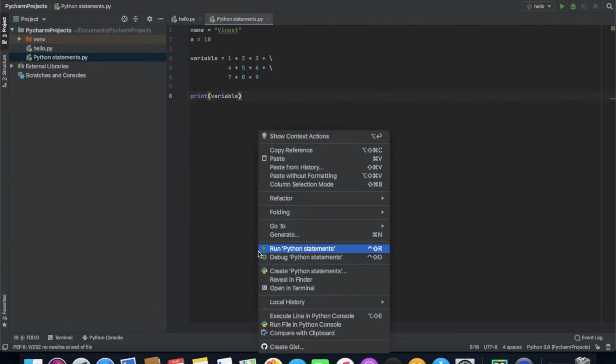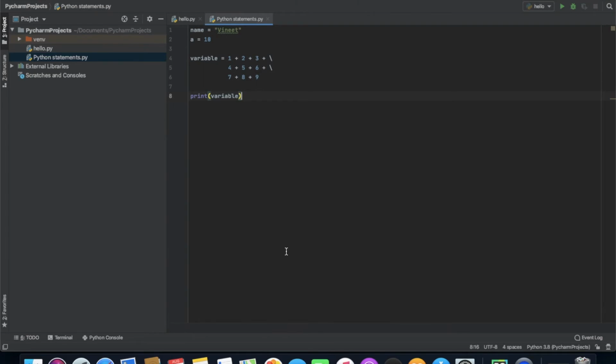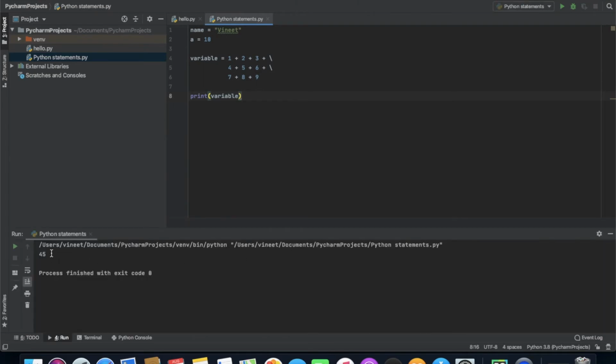So you know there are two ways from where you can run these statements. From the terminal, you can go into the terminal and provide the directory in which you have saved this file, and you can simply run python space python statements.py and you can run your file. And there is another approach, by right-clicking on your trackpad, and you can just simply run this command, run python statements. So as you can see, there is 45, there is no error. So you can do a multi-line statement with this line continuation. Basically it is called explicit line continuation.